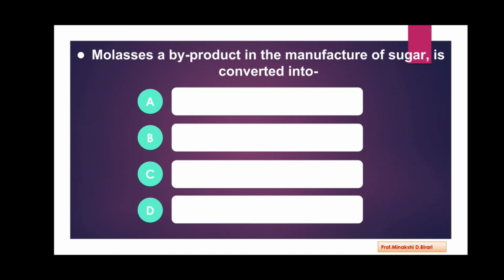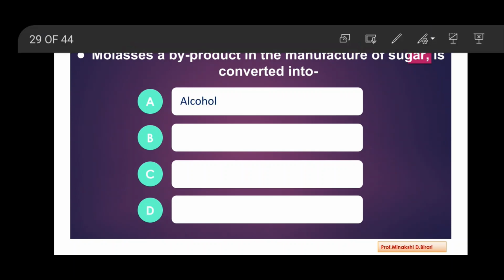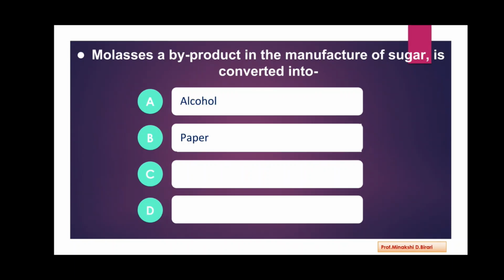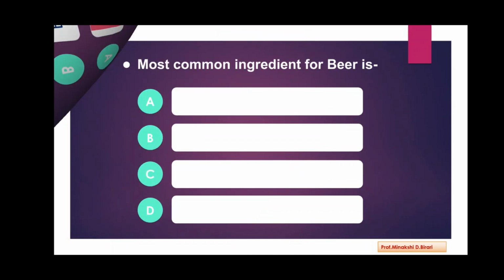Next question. Molasses, a byproduct in the manufacture of sugar, is converted into. Options are alcohol, paper, pulp, fuel. So what is the correct answer? Alcohol. Molasses, a byproduct in the manufacture of sugar, is converted into alcohol, ethyl alcohol.